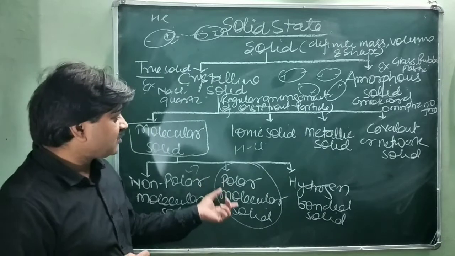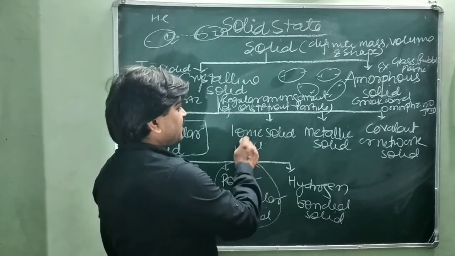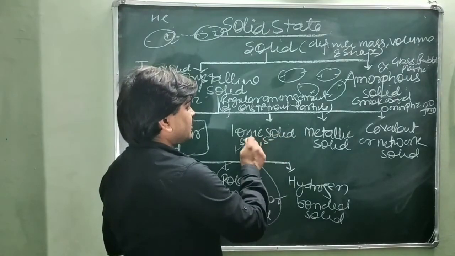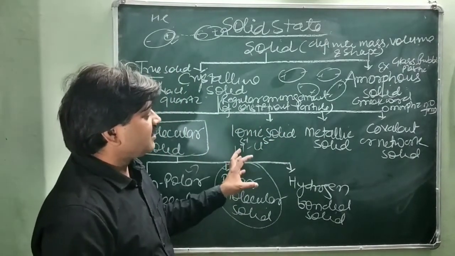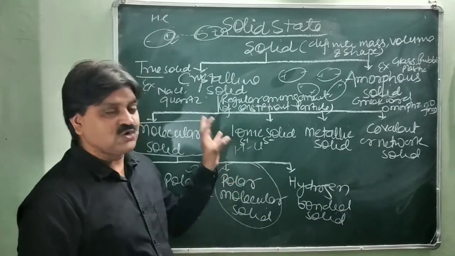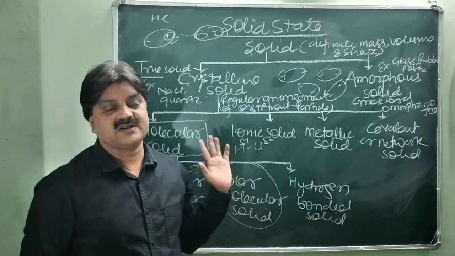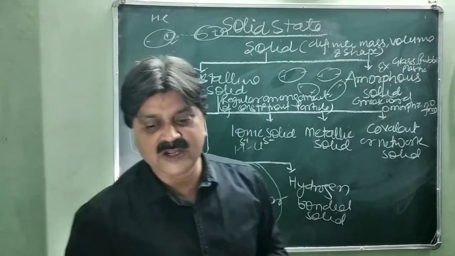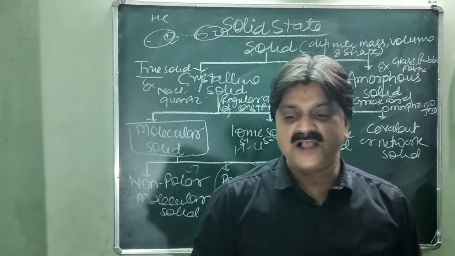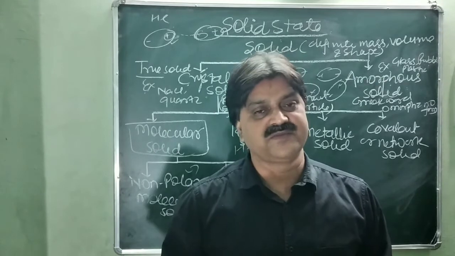As their melting and boiling points are not so high, they also exist in the gaseous or liquid state at room temperature. Is it clear?